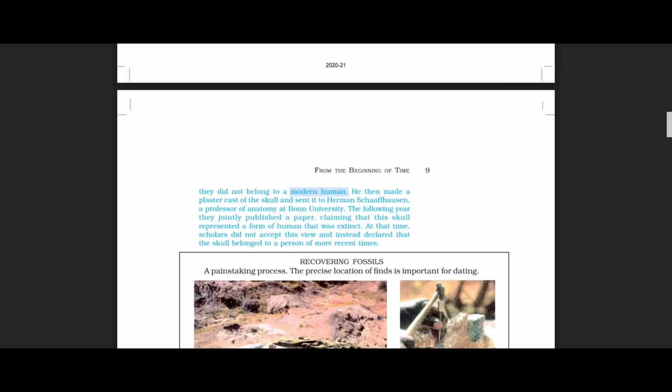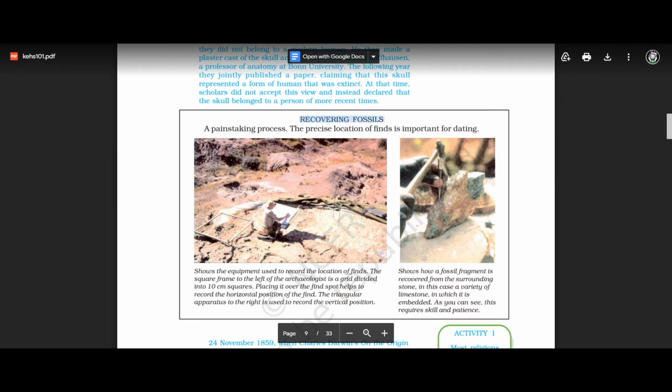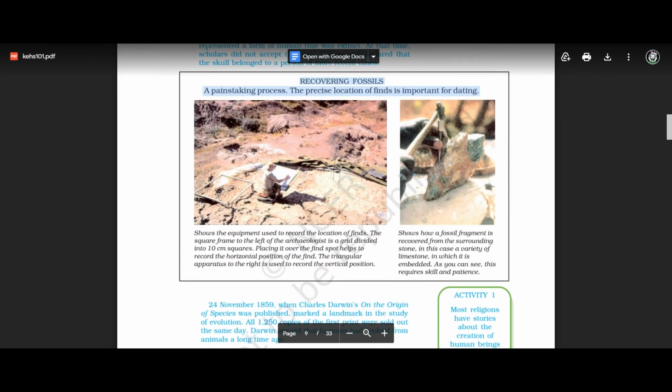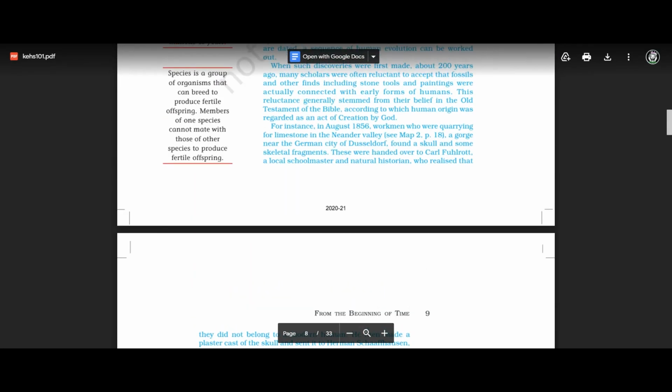Okay, hope you understand all these things. So let us move on. Here one picture is given: recovering fossils, a painstaking process. The precise location of finds is more important for dating. Okay, this is just for reference. You don't need to study it, but you have to mark these sentences.